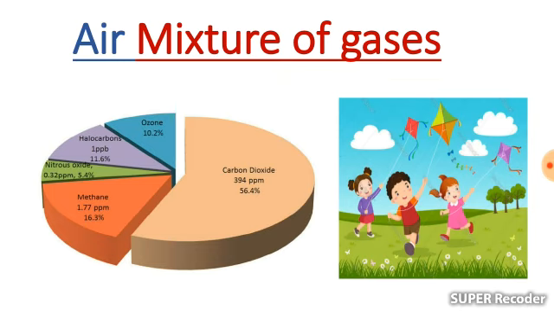Now, we are going to learn about that. Air is a mixture of different gases. We know that air in the garden is very fresh and clean because there are a lot of trees in the garden.